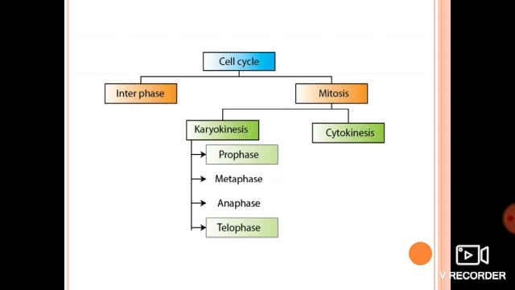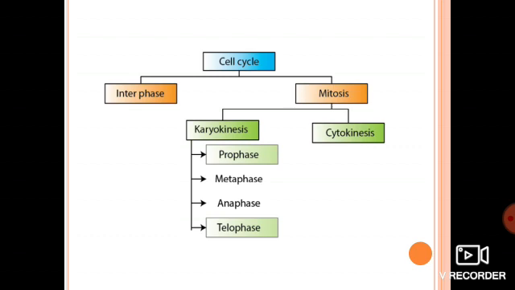Interphase consists of three phases. What are they? G1 phase, that is called gap 1 or growth phase. S phase. S phase is what? Yeah, synthesis phase, in which DNA synthesis occurs, right? Because DNA synthesis occurs there, that's why it is known as S phase, that is synthesis phase. And the third phase is G2 phase. Okay, till here we have already done. Now, mitosis. Let's start with mitosis.